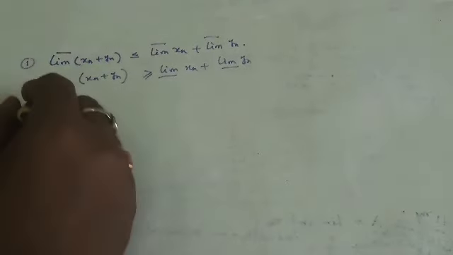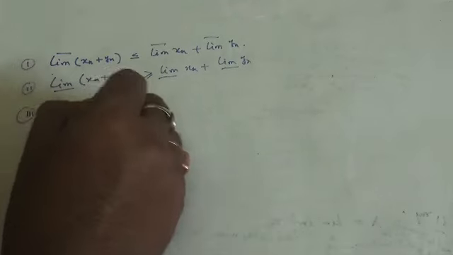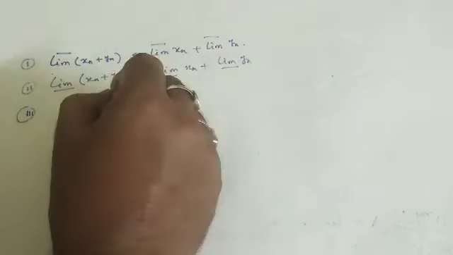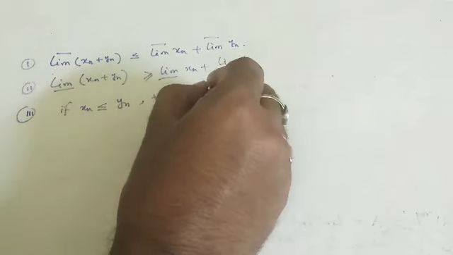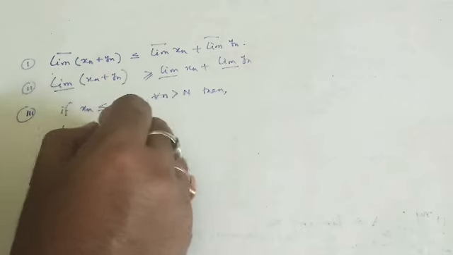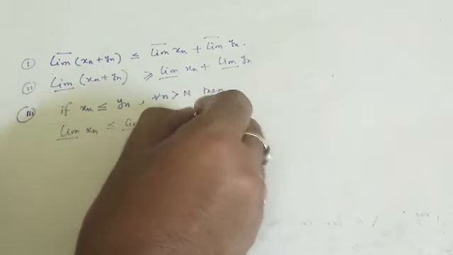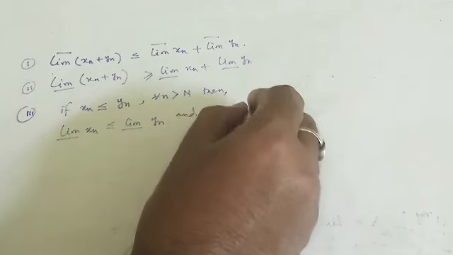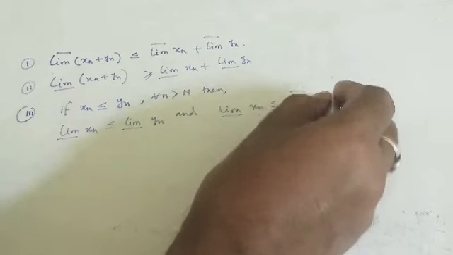Third property: if xn is less or equal to yn for all n greater than N, then lim inf of xn is less or equal to lim inf of yn, and lim inf of xn is less or equal to lim sup of yn.